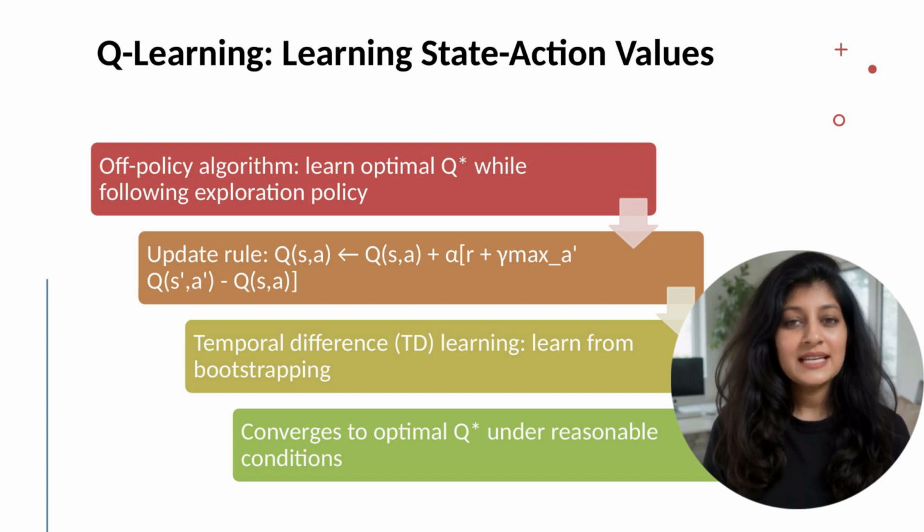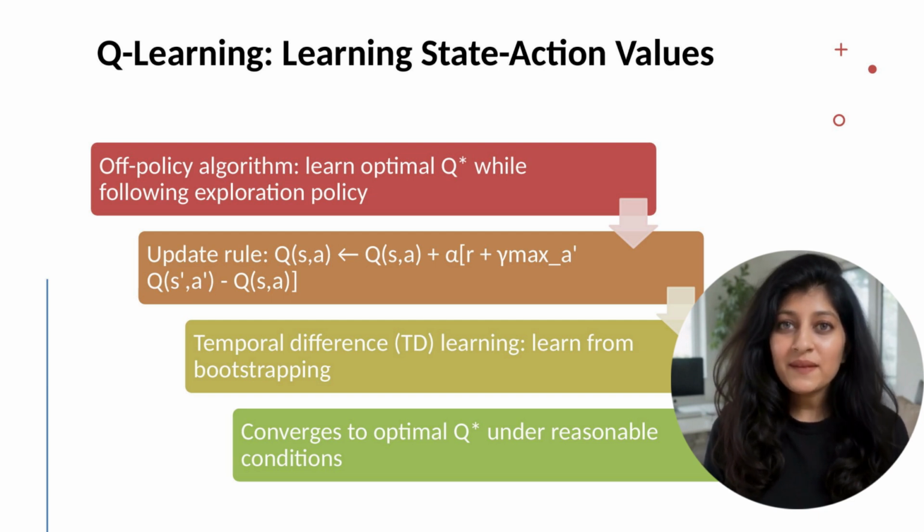Q-learning is off-policy. It learns about the optimal policy while following any exploration policy. The agent can explore randomly or follow an ε-greedy policy, mostly exploit, sometimes explore, and Q-learning still learns about the optimal policy. This flexibility is powerful. The algorithm is simple. Maintain a Q table, state action values. Each time you take an action and get feedback, update that entry. As you gather more experience, Q estimates improve. Policies derived from Q values improve too. Eventually, Q estimates converge to Q* and the greedy policy becomes optimal.